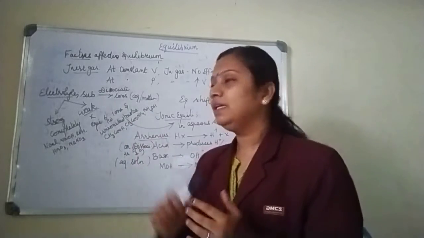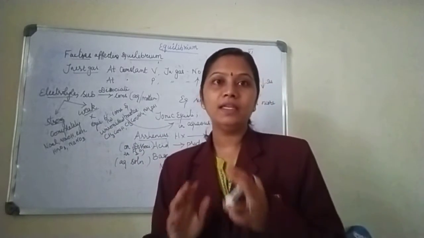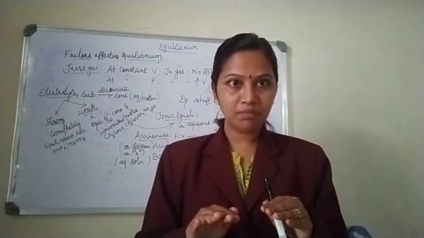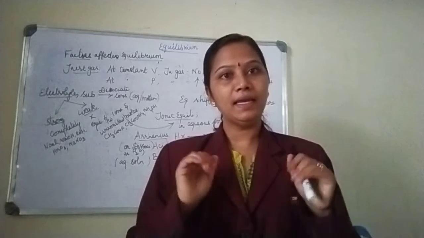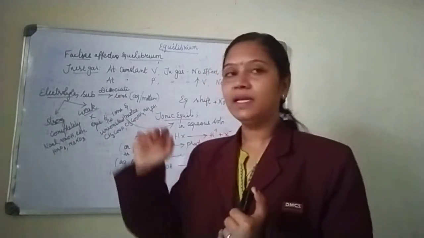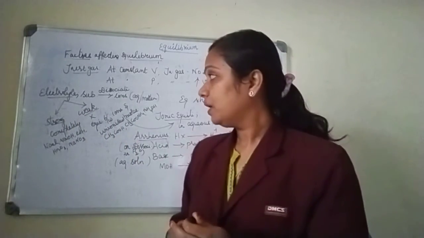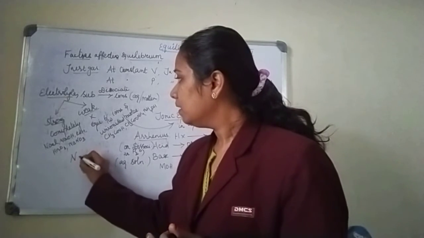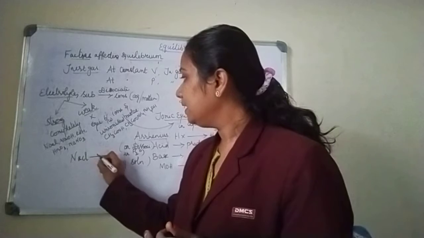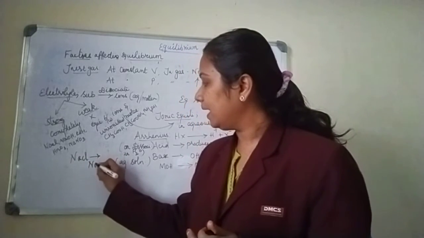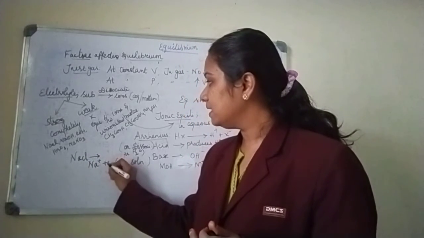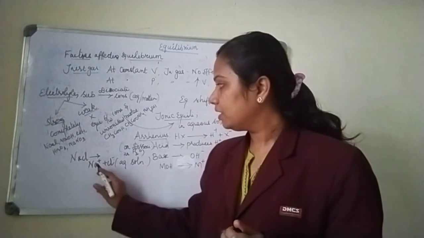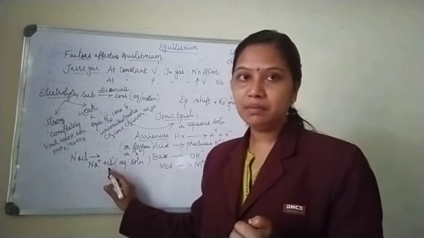So what is a weak electrolyte? A weak electrolyte cannot dissociate completely, which means there will be an equilibrium between ions and unionized molecules. So they are called weak electrolytes. For example, for a strong electrolyte, NaCl completely dissociates to give Na plus and Cl minus.